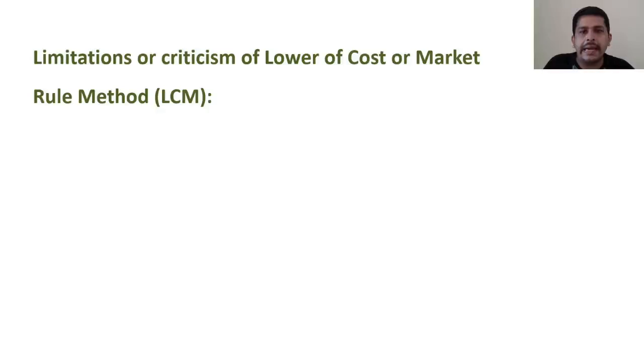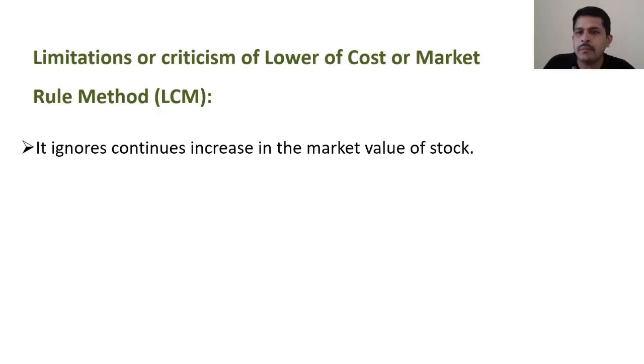Limitations or criticism of lower of cost or market rule method. First, it ignores continuous increase in the market value of stock. As it compares both market price and cost price, and whichever is less is recorded in the books of accounts as the value of the asset, it ignores the continuous increase in the market value of the stock.